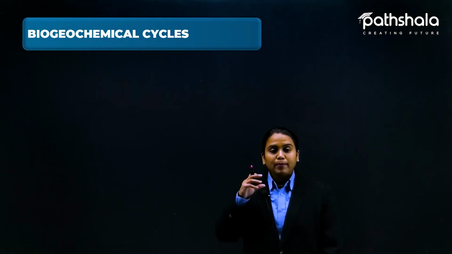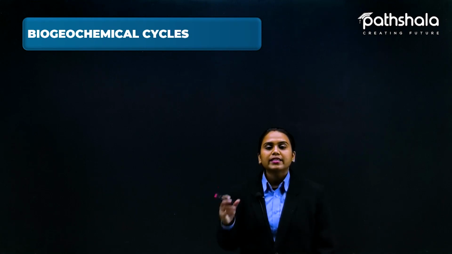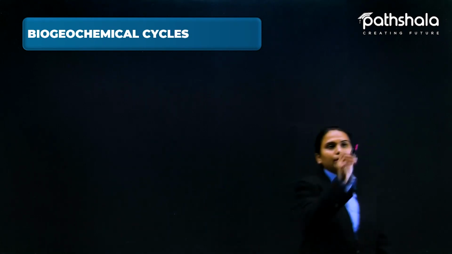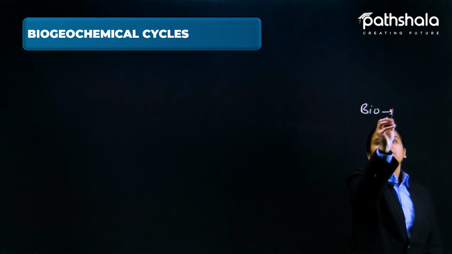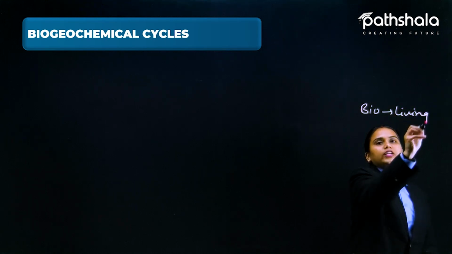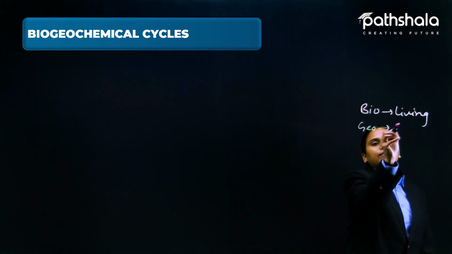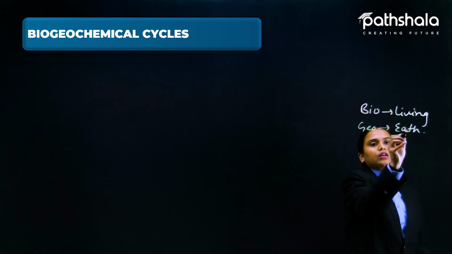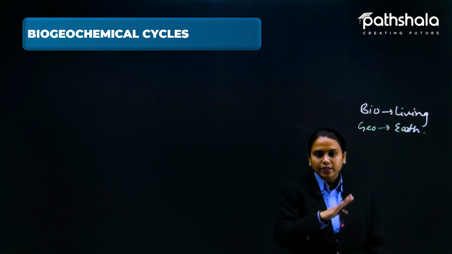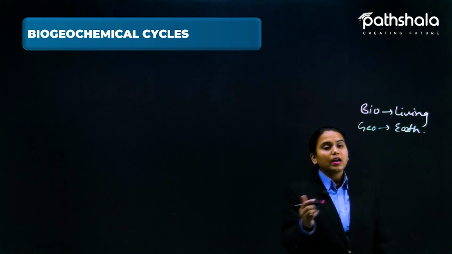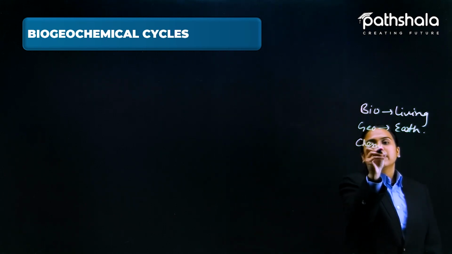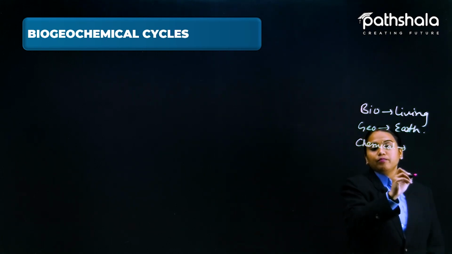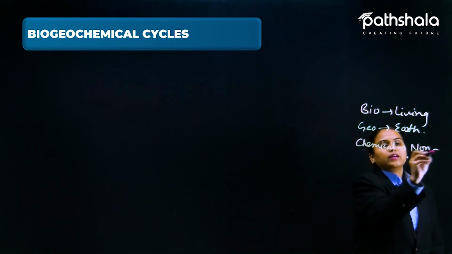So this basically means bio, that is, related to the living. Bio is related to living things, and geo is related to the earth, since we are living on earth, and chemical is again a basis of the non-living particles.